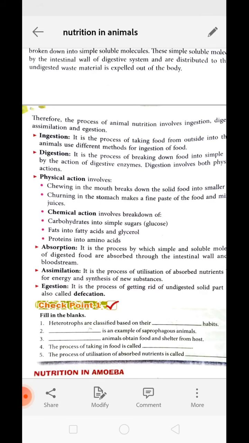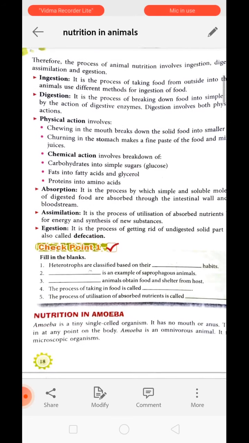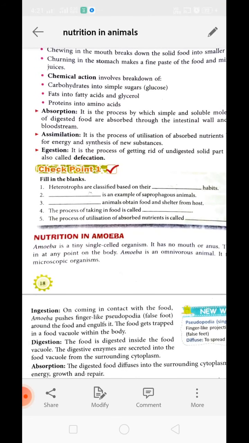The first one is physical, which includes the churning movement in the stomach and chewing the food in the mouth, which breaks the solid food into smaller pieces. Next, after physical action, is chemical action, which involves the actual breaking down of the complex chemical compounds. For example, carbohydrate after chemical digestion becomes simple sugar, that is glucose. Fat converts into fatty acid and glycerol, whereas protein is broken down into amino acids.